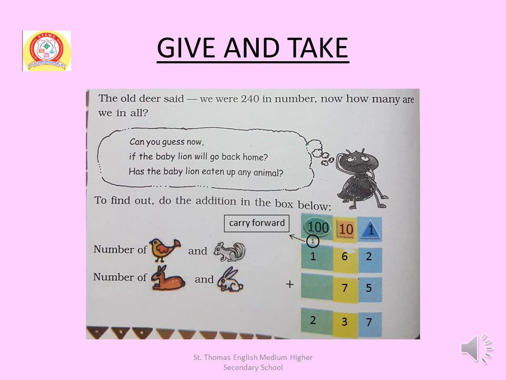Now it is less than 240 because they were 240 in total. So it is less than 240. So the baby lion has eaten up 3 animals. Okay.